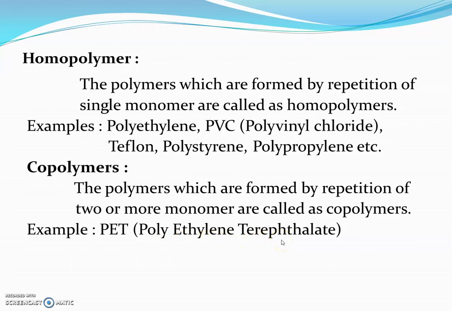When we have to make PET, we use two monomers: one is ethylene and the second is terephthalate. So PET is made using two repeating units, two monomer units, ethylene and terephthalate. In this way we have concluded this chapter, carbon compounds.